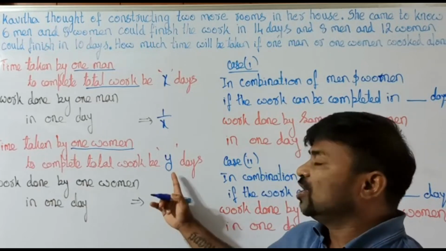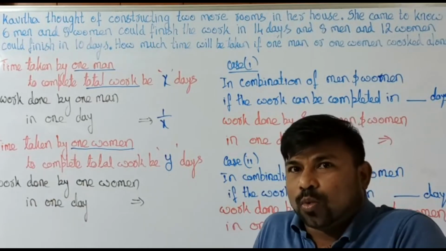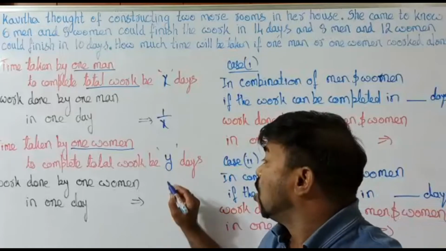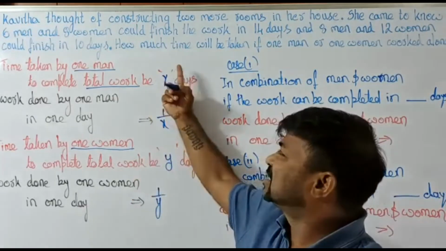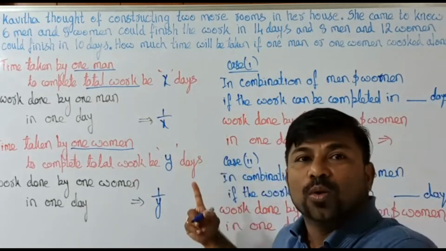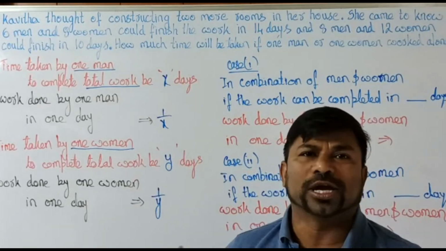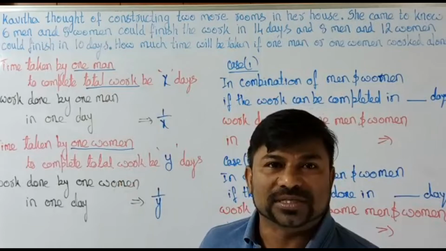If she takes y days, in 1 day she does 1/y part of that. x gives 1/x, y gives 1/y. Yes, we have taken the variables now.